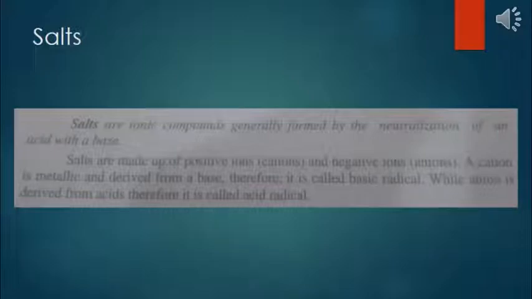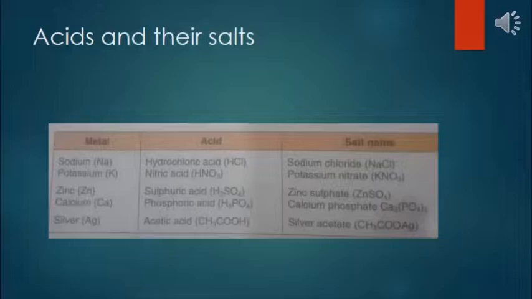As we have discussed in our previous slides about the neutralization reaction, the salts are produced by the combination of an acid and a base. Dear all, a salt gets its name from the names of the metal and the acid. As you can see in Table 10.4 on page number 38 of our book, they have given you a table of metal, acid and the salt name.